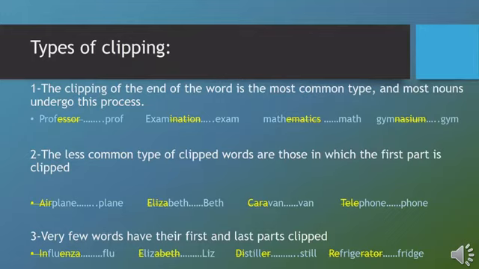Elizabeth. After clipping the first part of Elizabeth, Eliza, what remains is Beth. So Beth is the clipped word.